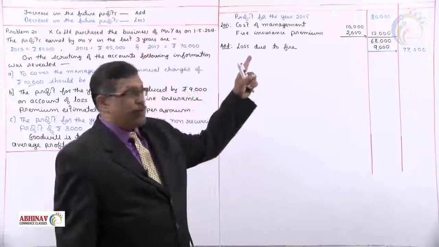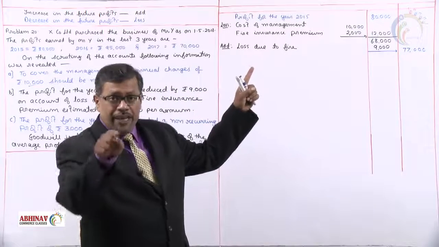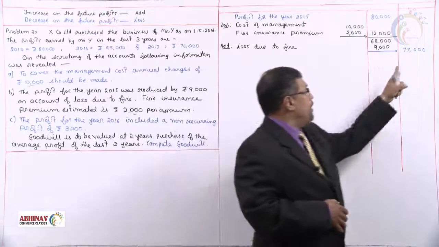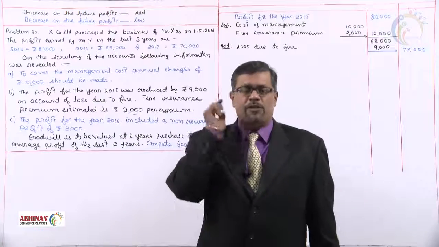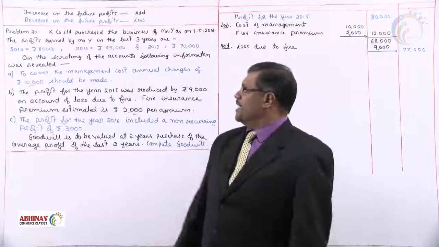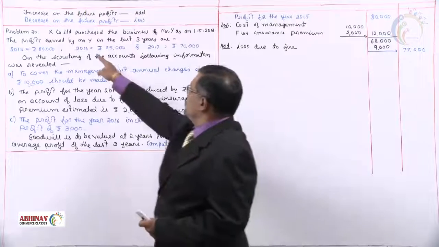Y had shown a profit of 80,000. But actually, what is the profit now? 77,000. That is the reason why this adjustment of profit is to be done. Let us take up the next year.